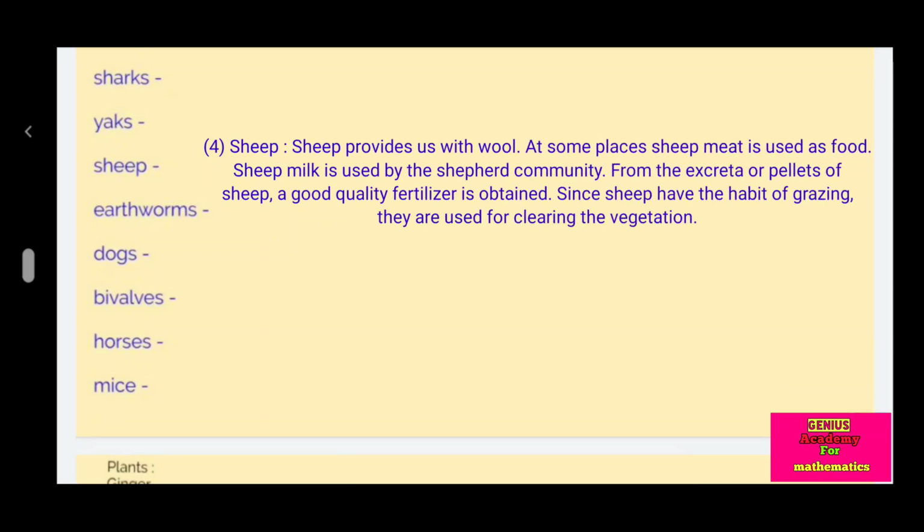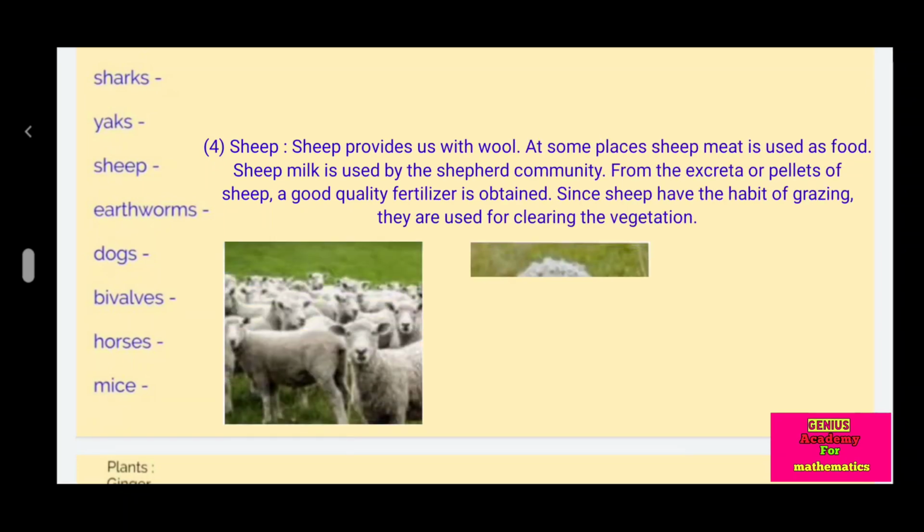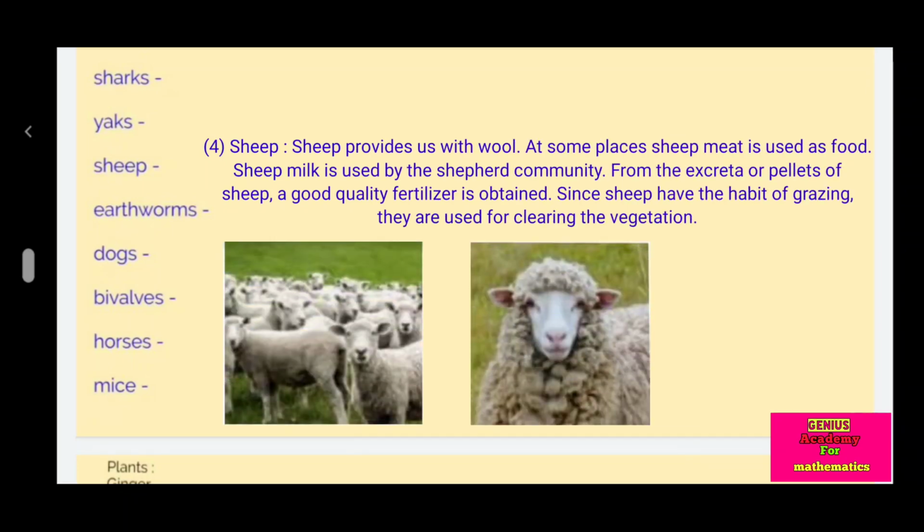Sheep. Sheep provide us with wool. At some places, sheep meat is used as food. Sheep milk is used by the shepherd community. From the excreta or pellets of sheep, a good quality fertilizer is obtained. Since sheep have the habit of grazing, they are used for clearing the vegetation.